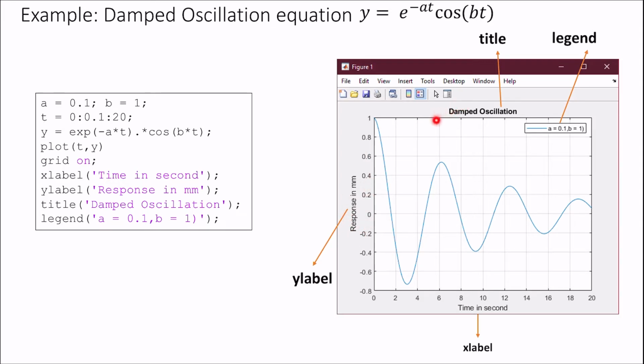And for the title, this is the damped oscillation, and this is the legend, and this is the X label. And we define legend as a equals 0.1 and b equals 1. That will show here along with the line.